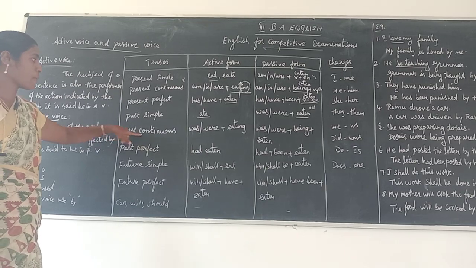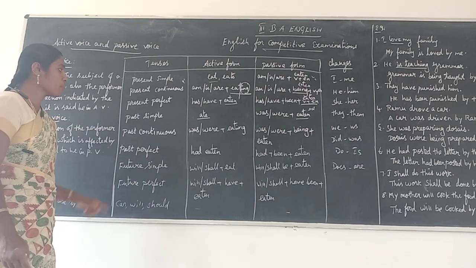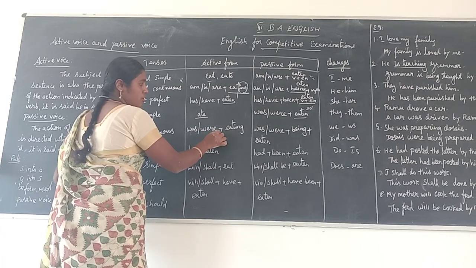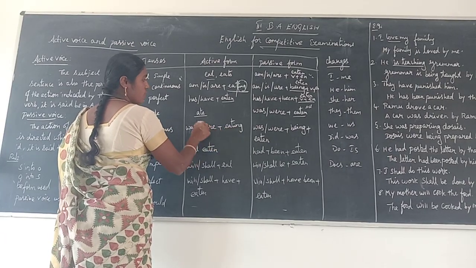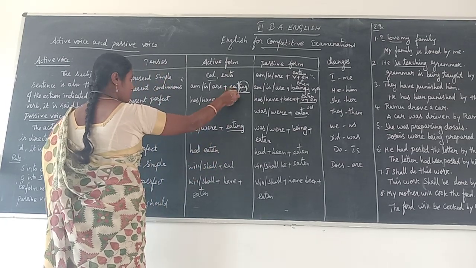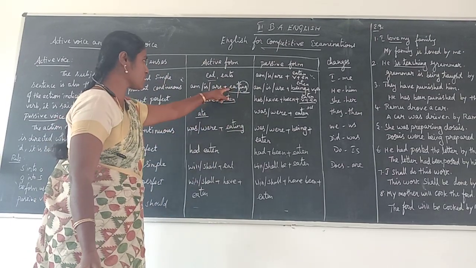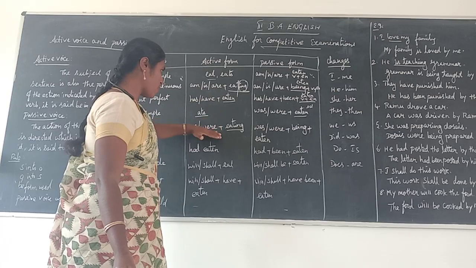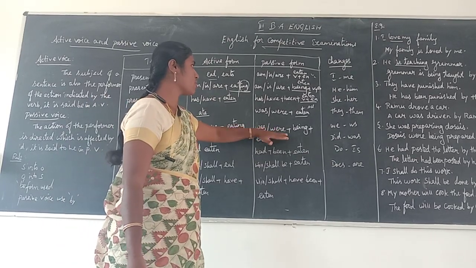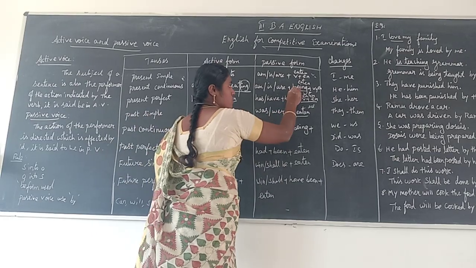Next one, past continuous. In past continuous, here was and were plus the ing verb changes into ed. Already in present continuous tense we used the same format, and here also. Here was or were plus being.